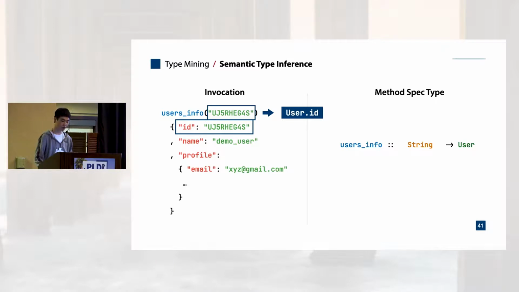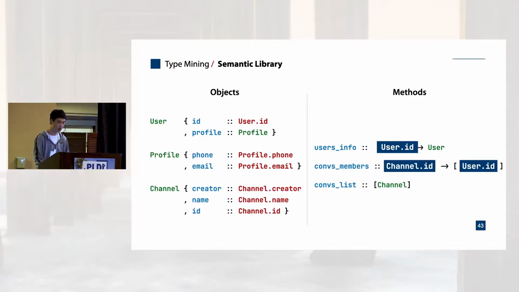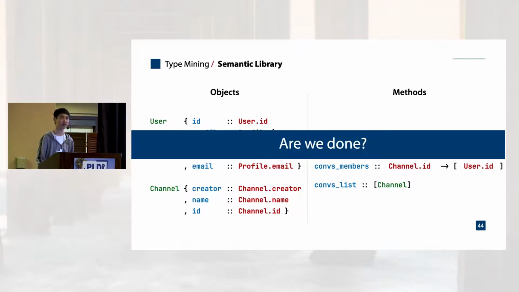Meanwhile, we find the same string value appears as the argument of this method call, and we have known that this string value has semantic type user.id. Combining these together, we may say that the argument of user's info has semantic type user.id. By applying this process for different invocation traces we have collected, we are able to get the semantic types for all methods on the right. Are we done? Not yet.